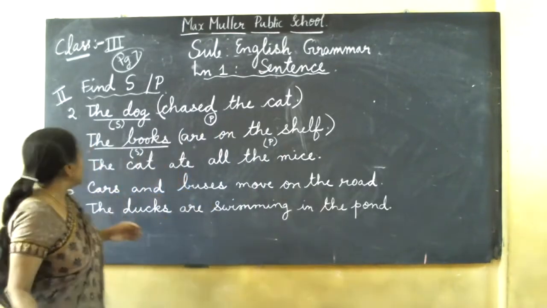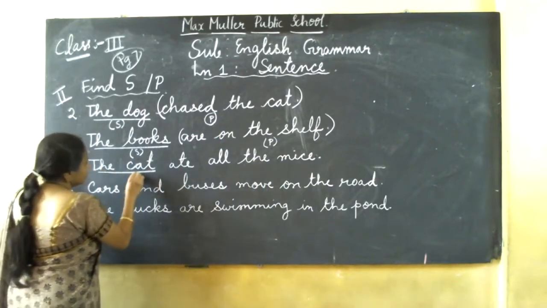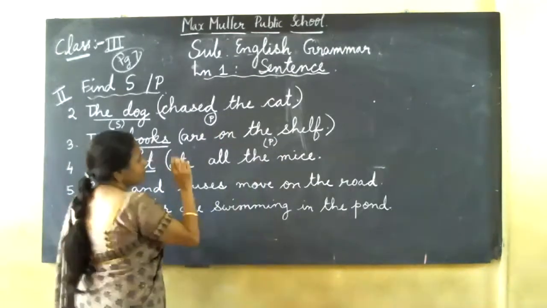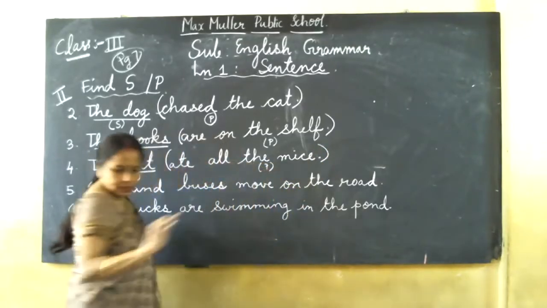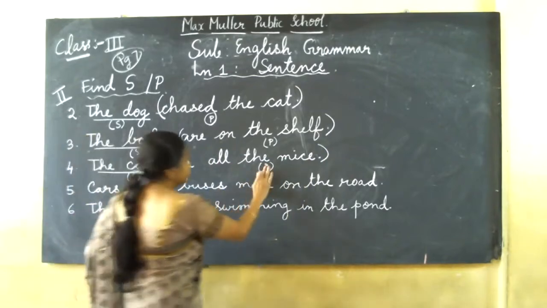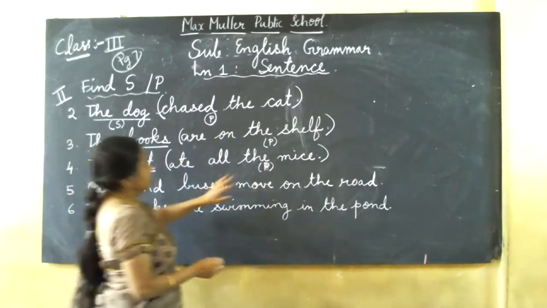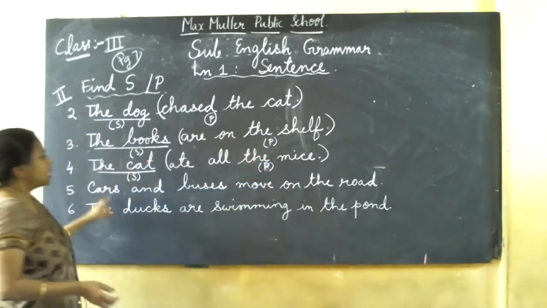So next one, number 4, the cat. This is a subject. Put S for subject. "Ate all the mice," this is the predicate. Only under that sentence you write S and P. That's all. In your book you do like that. Only P you write, predicate. Understood?